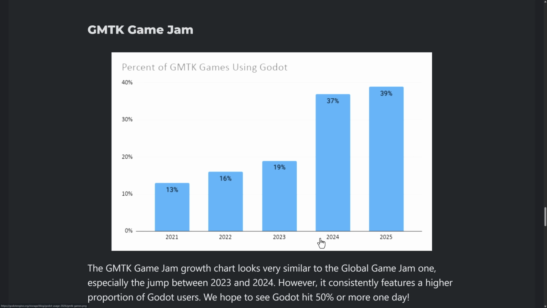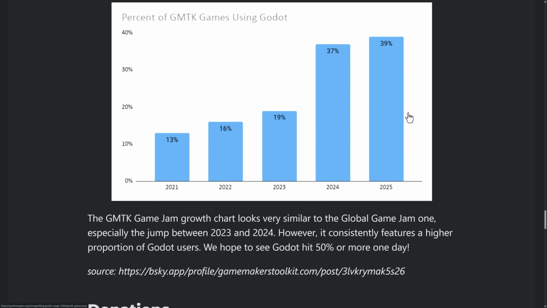Well, what happened in between 2023 and 2024? Unity runtime fee. That really hurt Unity. Unity used to be the most popular for game jams, I think 60 or 70% of people used Unity before. That is where they lost their big user base. And since then, there hasn't been a massive amount of progression.